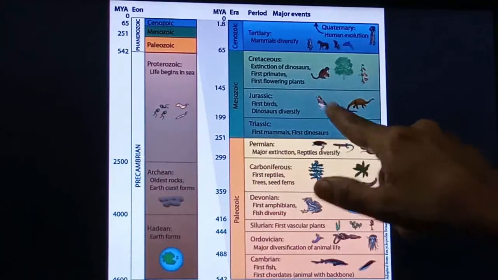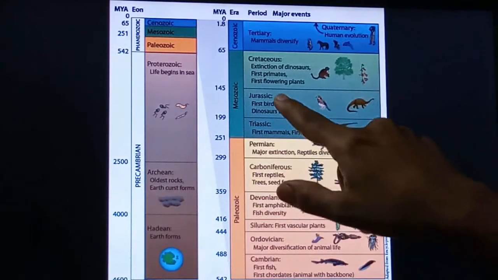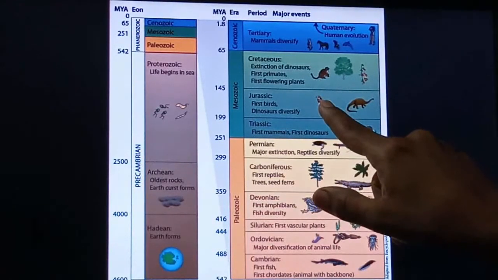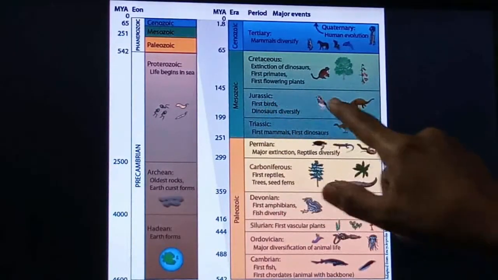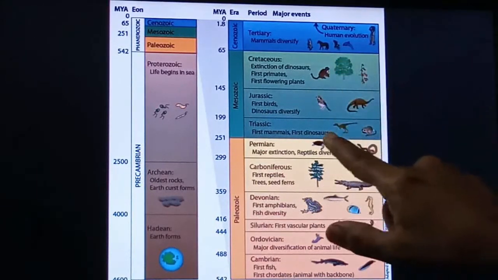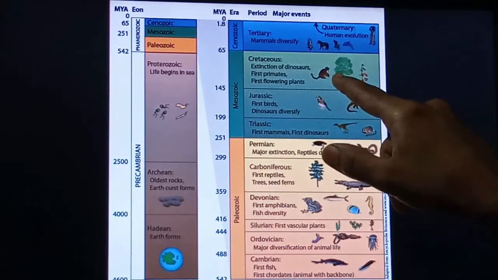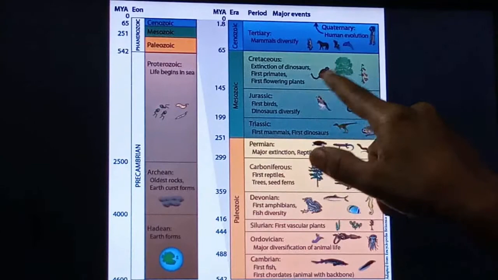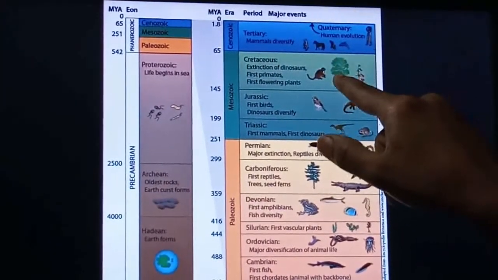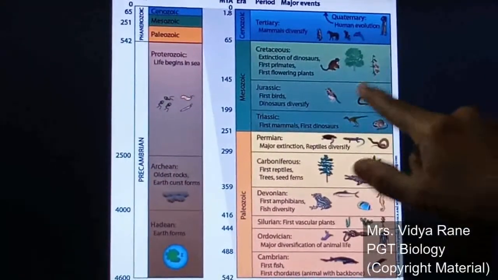So they become dominant in the Jurassic period. Now these dinosaurs get diversified in the Jurassic period, and from the dinosaurs birds are developed, right? So the first bird evolved in the Jurassic period. After the Jurassic period, as mammals developed slowly they also got diversified, and here the first primate is formed from the mammals. Flowering plants develop, and extinction of dinosaurs takes place.